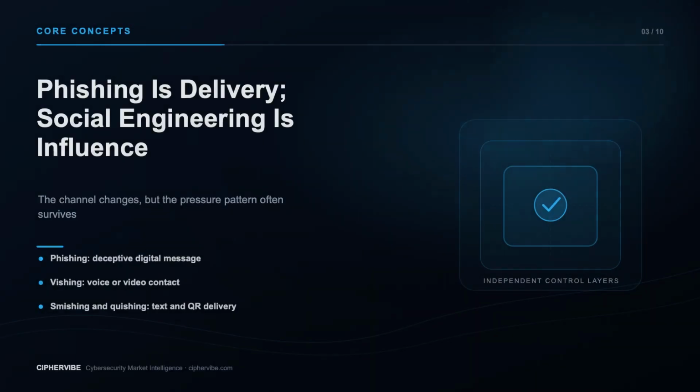Phishing commonly uses deceptive email or digital messages. Spear phishing is more targeted. Smishing uses text or messaging. Vishing uses voice and may now include convincing audio or video impersonation. QR code phishing, sometimes called quishing, moves the destination behind a code that is harder to inspect before scanning. Business email compromise, or BEC, targets business processes such as invoices, payroll, account changes, gift cards, or transfers. The FBI describes BEC as a sophisticated scam that may use social engineering or compromised business email accounts.